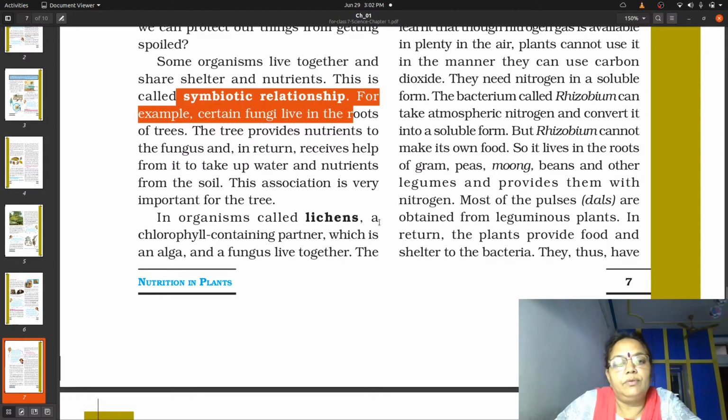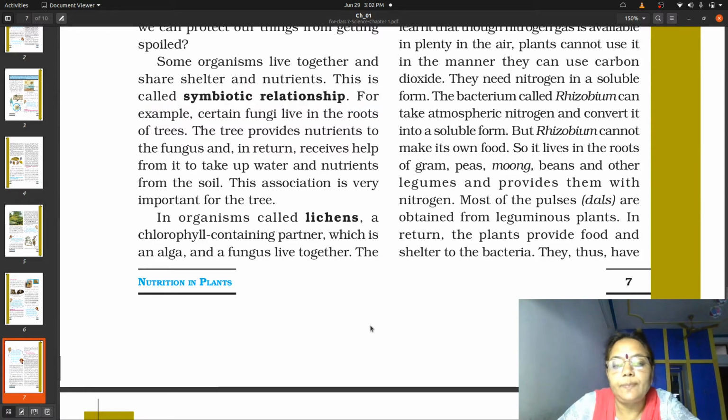An example they want to give you is that you can take the example of algae and fungus. Algae always grows on the upper side of the plant, and fungus will grow inside the soil.